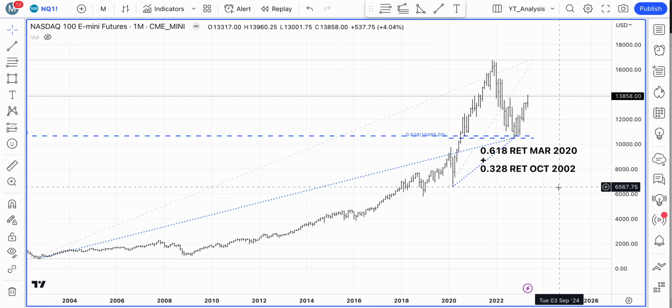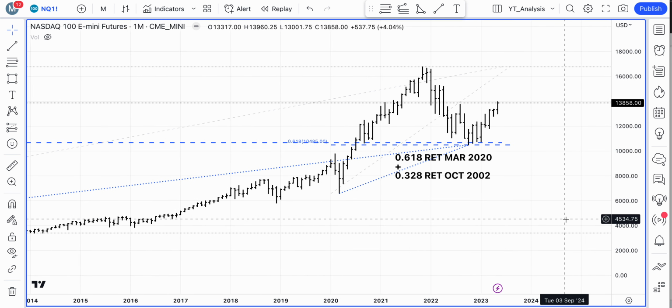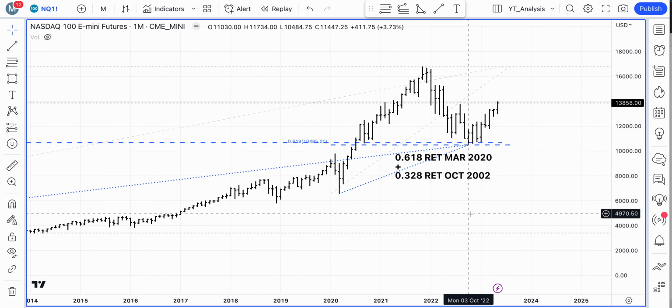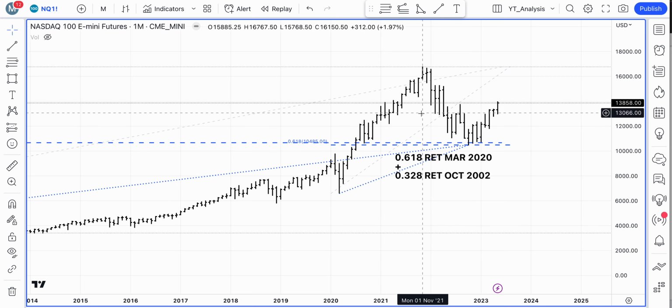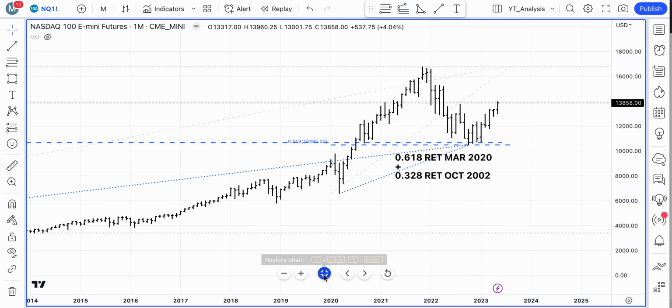So what we are seeing now, where actually the market seems to have formed a bottom in October of 2022, is a pretty significant level from a really long-term chart as well. So that's all positive for the tech stocks in the index. But nothing goes up in a straight line.